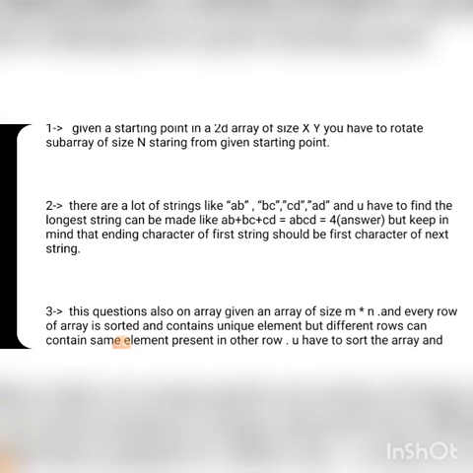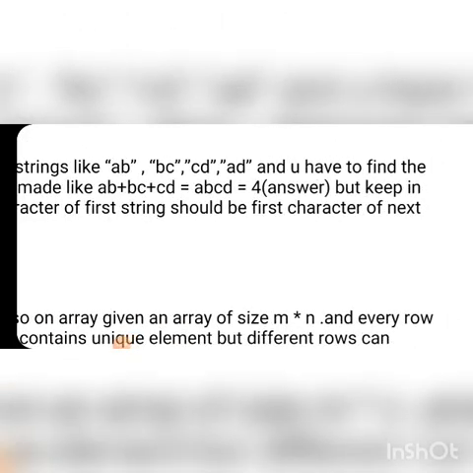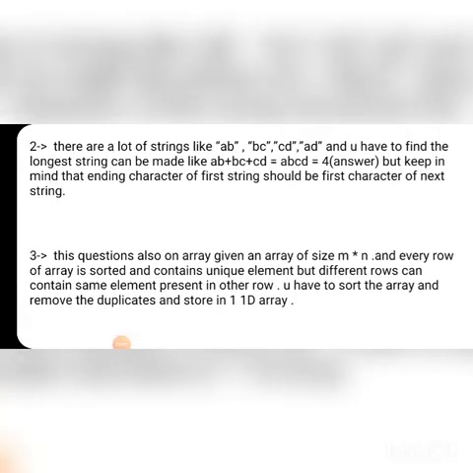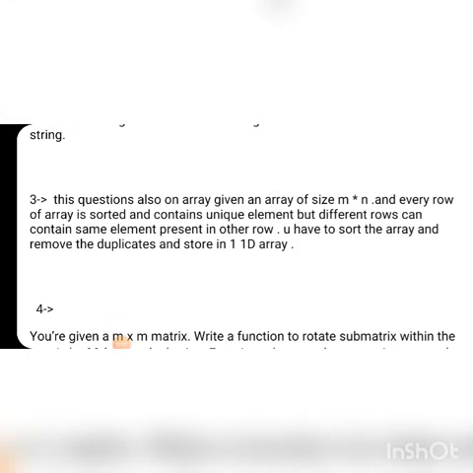The third one is an array question: given an array of size m into n, every row of the array is sorted and contains distinct elements, but different rows can contain the same element present in another row. You have to sort the array, remove the duplicates, and store it in a 1D array.